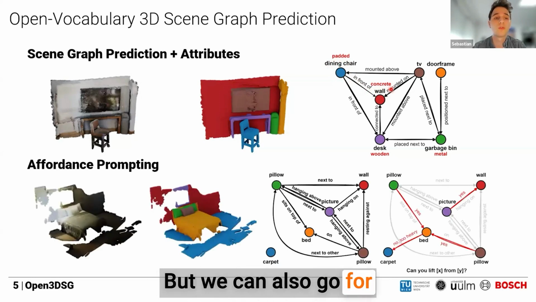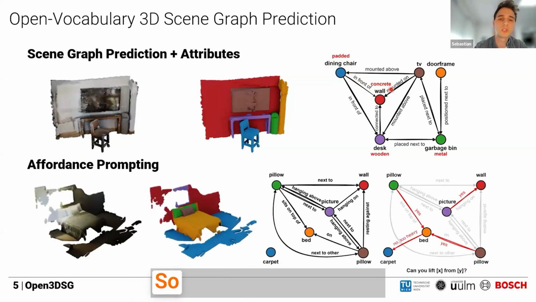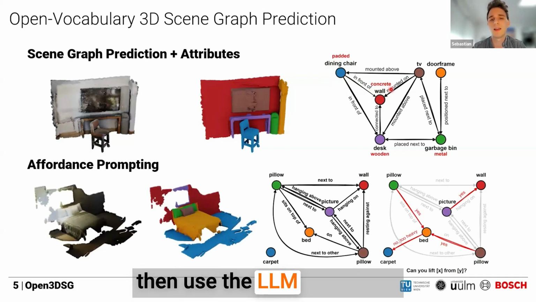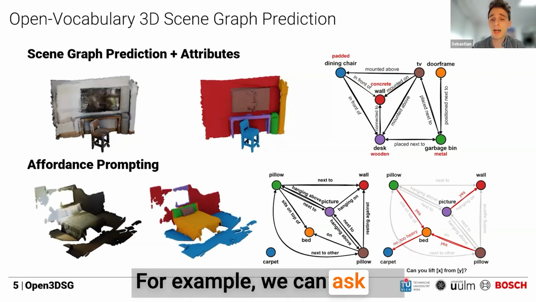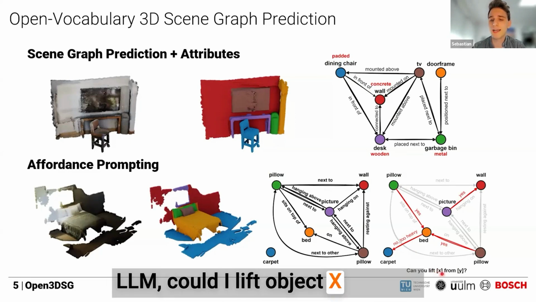But we can also go for something like affordances. Same as before, we embed the scene into this graphical representation, and can then prompt the LLM to give us relationships. But we can also do more higher level reasoning. For example, we can ask the LLM, could I lift object X from Y?